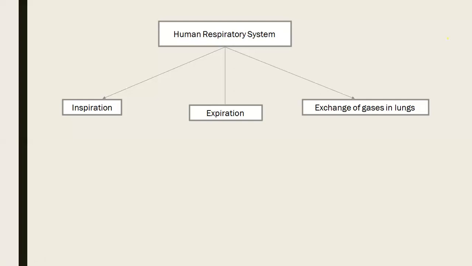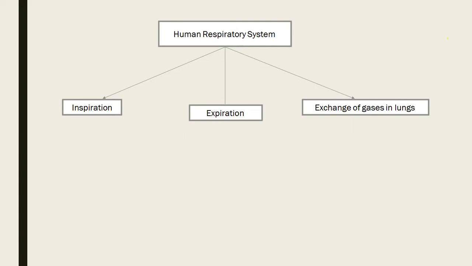So did you get the meaning of cloaca? Cloaca is an outlet, a common chamber. It is the common chamber, an outlet into which the intestinal, urinary, and genital tracts open. You can write down in your notebook. So what is cloaca? Cloaca is the common outlet for intestinal, urinary, and genital tract.